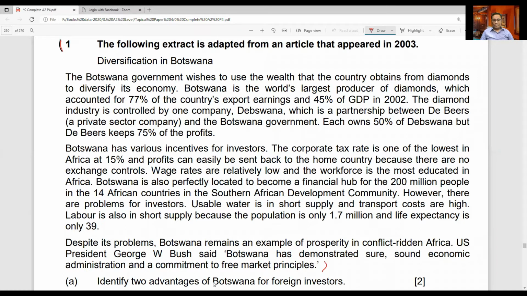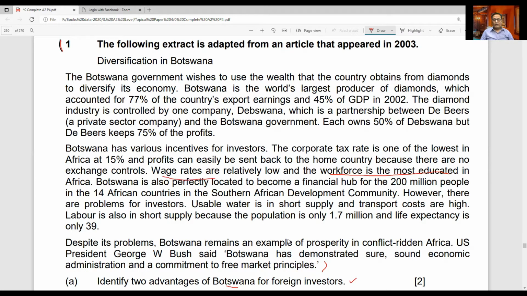So the first question here is: identify 2 advantages of Botswana for foreign investors. So you have to basically identify 2 benefits that foreign investors will get from Botswana. Okay, so in this case study, it has been mentioned that the people and the workers in Botswana are educated. The workforce is the most educated. Definitely, it is beneficial for the foreign investors.